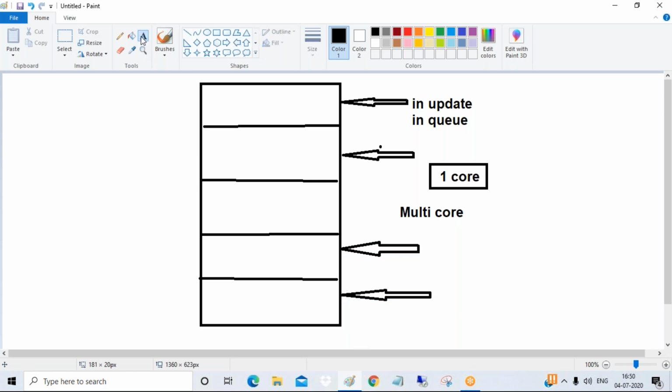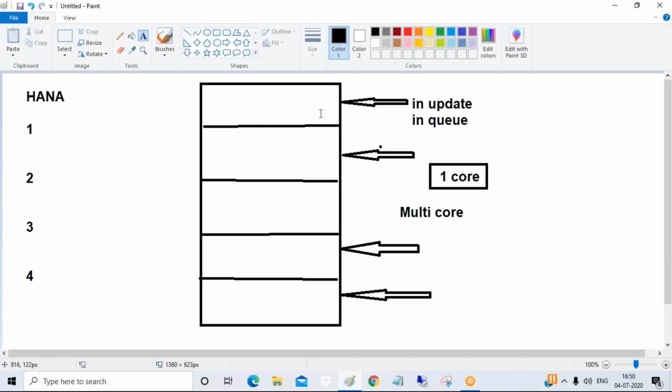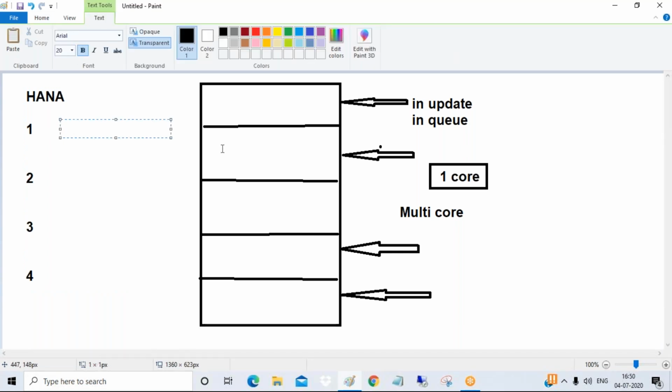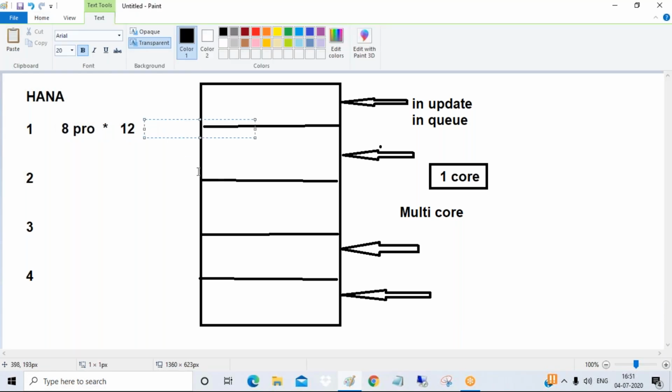Okay. And moreover, guys, HANA is hardware also. HANA is known as hardware also. Why? Because it has 4 layers. First layer, second layer, third layer. The entire HANA architecture has a total of 4 layers. In each layer, guys, there are 8 processors, and in total 12 cores. Tell me, guys, total how many now? 96.